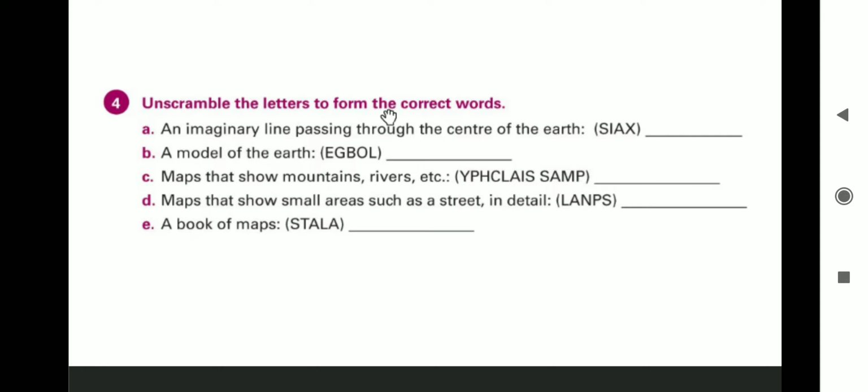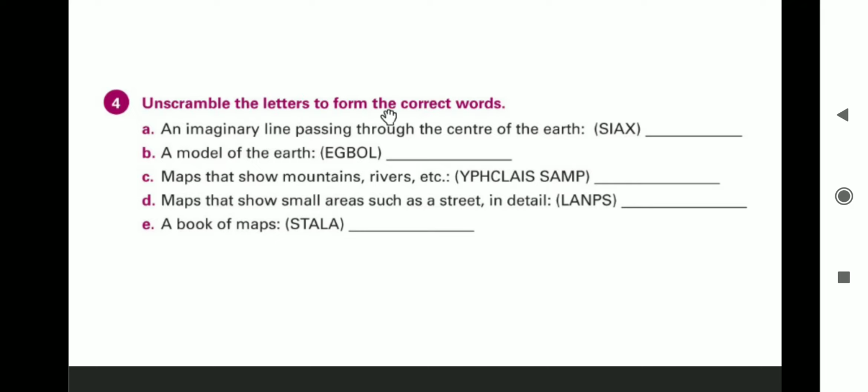Now, when you have to write the correct word, please make sure that you write in capital. The unscrambled answers are to be written in capital. You can see the given alphabets in the bracket are also in capital. So, we have to write the answer accordingly. I am spelling out the word AXIS. Next one. A model of the earth is globe.